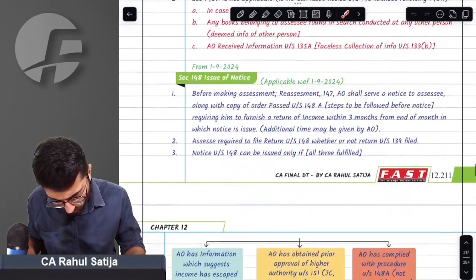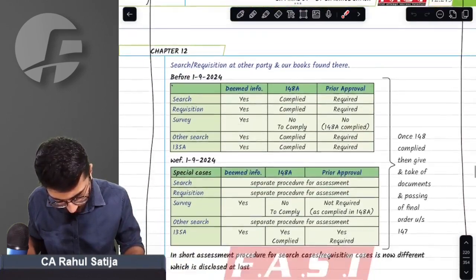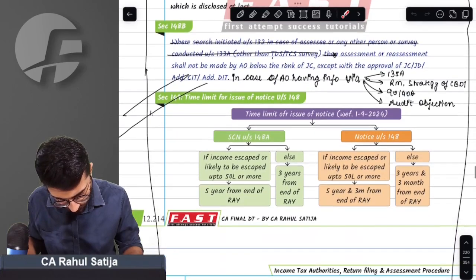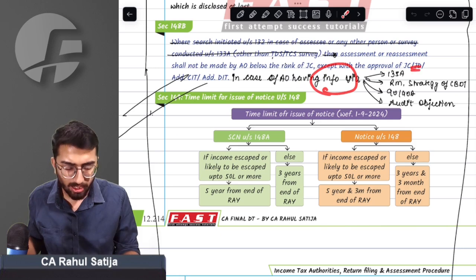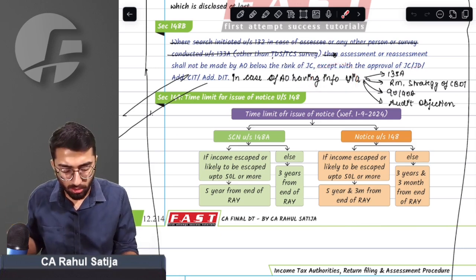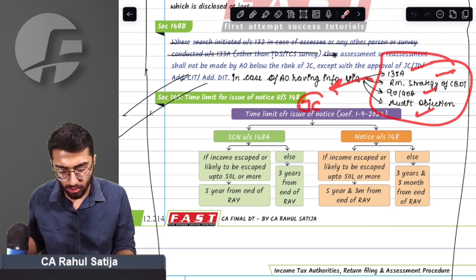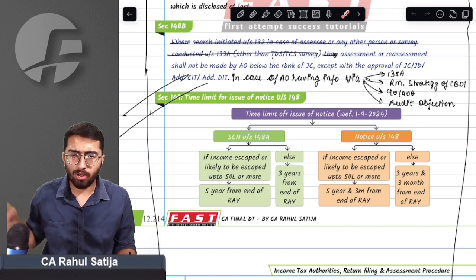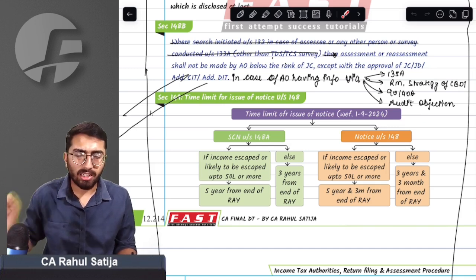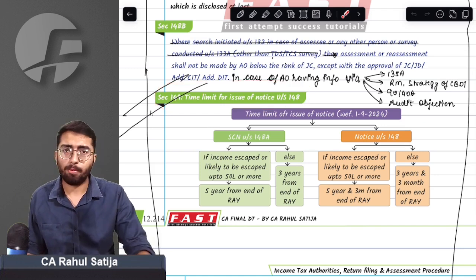Same provisions, you need not worry at all. Same provisions that we have studied now are given here. Sir, whenever income escaping assessment is happening on account of faceless assessment, risk management strategy of CBDT, DTAA, or audit objection, in these 4 cases assessment will be done by the joint commissioner only and not below that level. In other cases, the assessing officer or ITO can also do income escaping assessment, but the joint commissioner has to give approval. Now the time limit to issue notice under section 148.